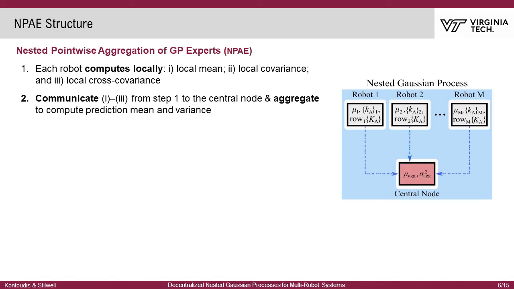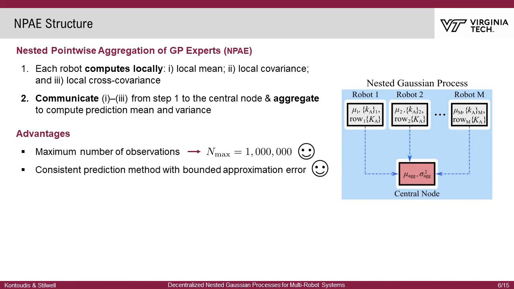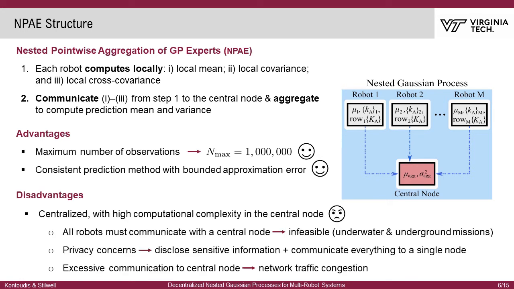Second, after every local quantity is communicated to a central node, the aggregation takes place. The main advantages of NPI are, first, the maximum number of observations is increased by 2 orders of magnitude, allowing up to 1 million observations, and second, NPI is a consistent predictor with bounded approximation error. However, this is still a centralized method with high computational complexity in the central node, especially for large-scale robotics teams.